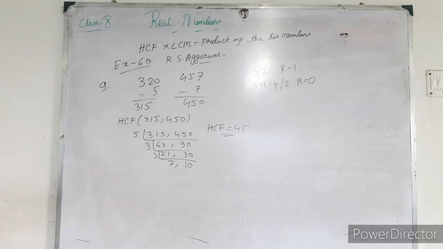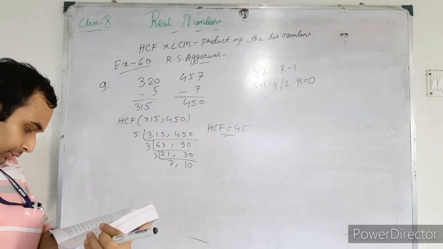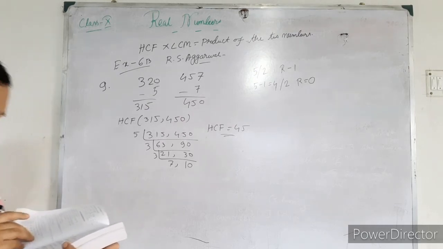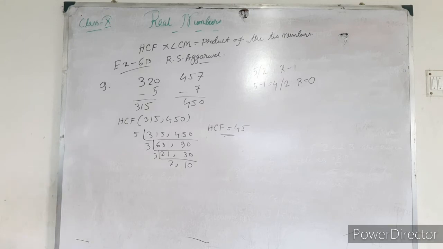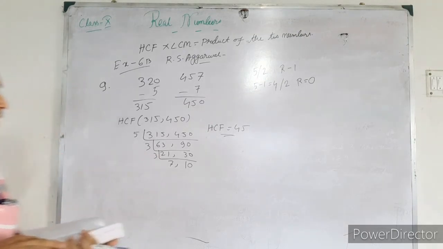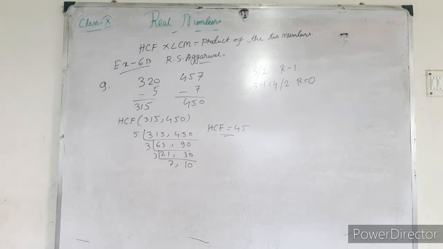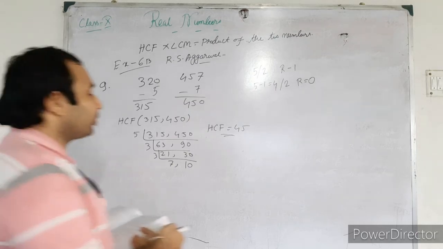Okay, so that means you have to find the minimum number of rooms required. So first of all, let us find the maximum number of participants in each room, and that will be the HCF of those numbers.